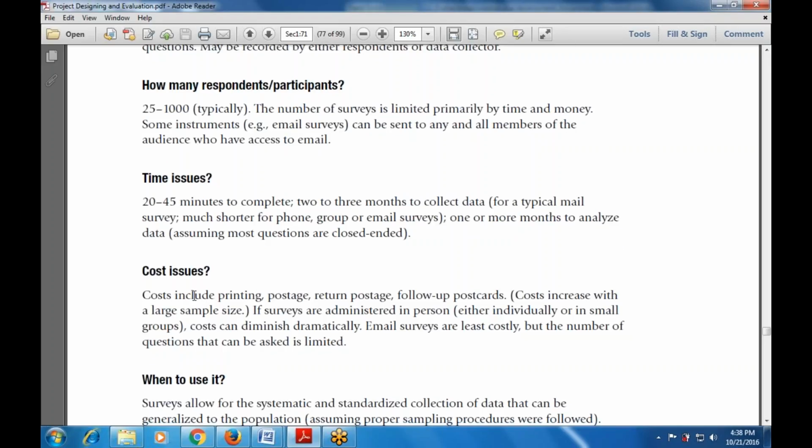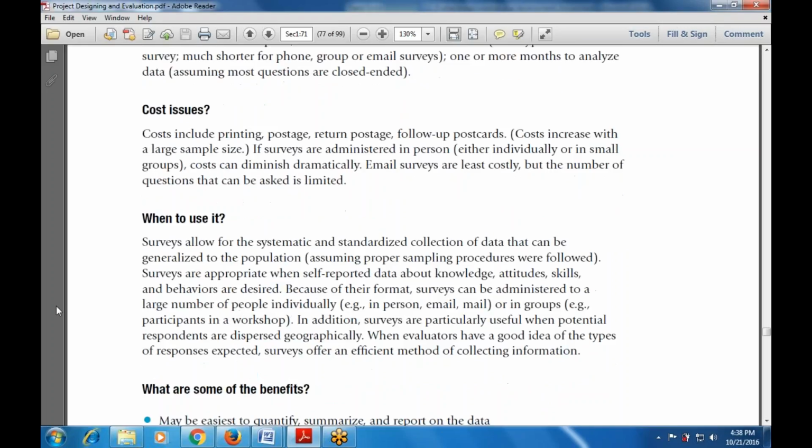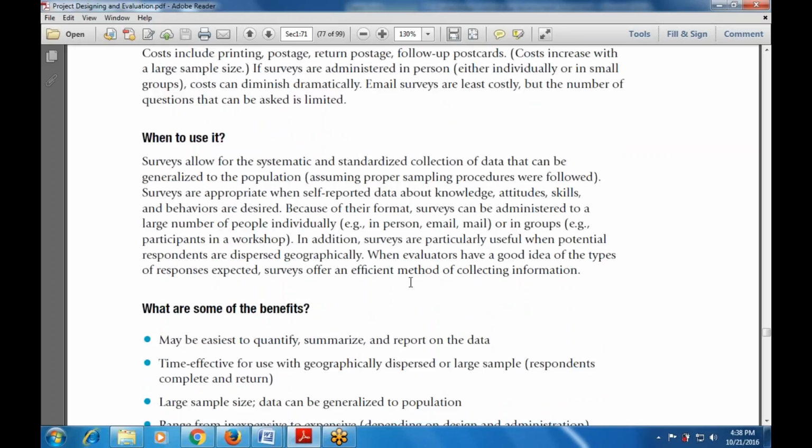Then what are the various cost issues? So cost includes the printing and storage, what are the printing process and the storage process that is available. That includes the printing, postage, return postage, and follow-up proposals. So whatever the data that is available will be used with the concerned department, with the collection of the data, generalized to the population, assuming the proper sampling procedures are followed.